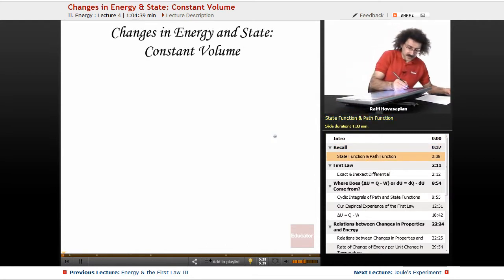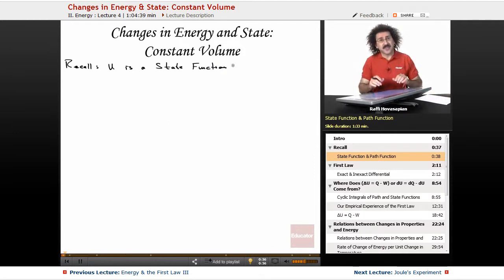Okay, so let's recall. U, energy, is a state function or a state property. It does not depend on the path that you take. It just depends on your beginning state and your ending state. That's it. So if I start at 0 feet sea level and I go up, let's say, 500 feet above sea level, the difference is 500 feet. It doesn't matter whether I drop down to negative 300, then go up to 800, then come back to 500. All that matters is the beginning and ending state.